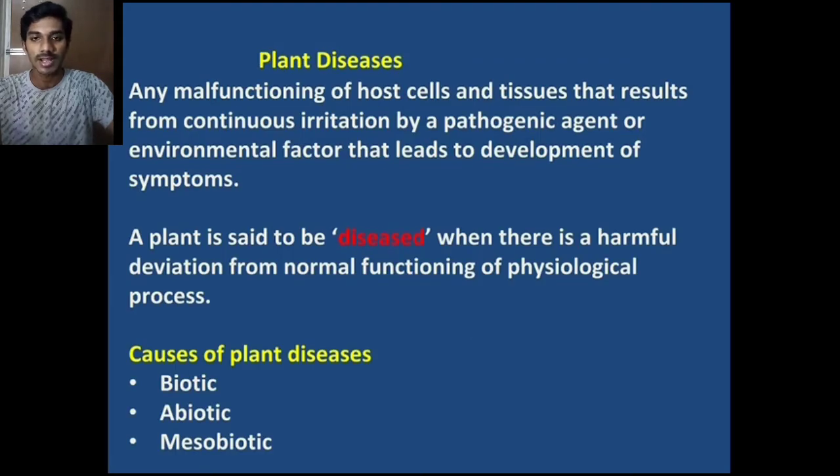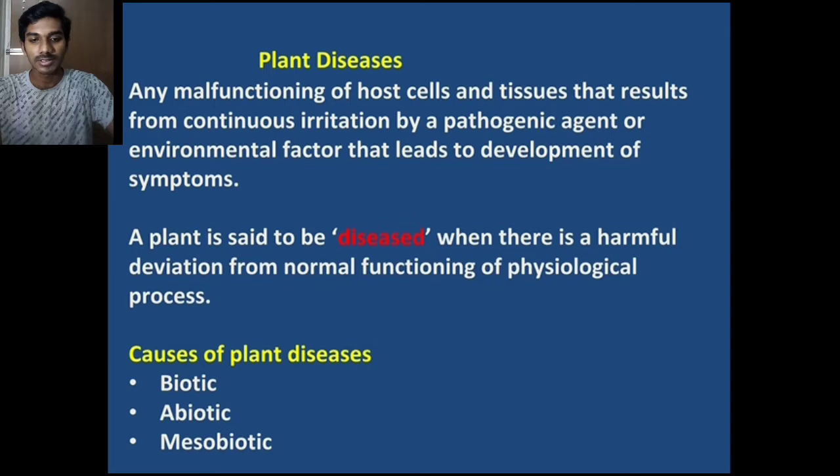First of all, we see plant disease. Any malfunctioning of the host cells and tissues that results from continuous irritation by a pathogenic agent or environmental factors that leads to development of symptoms. In other words, a plant is said to be diseased when there is a harmful deviation from normal functioning of the physiological process.